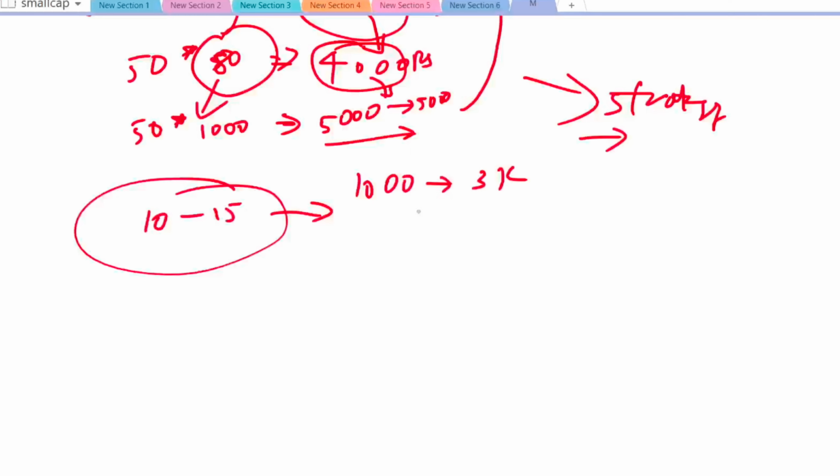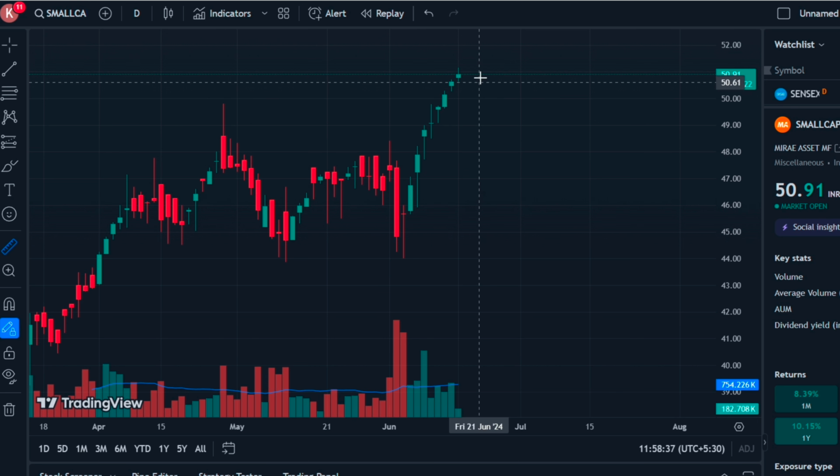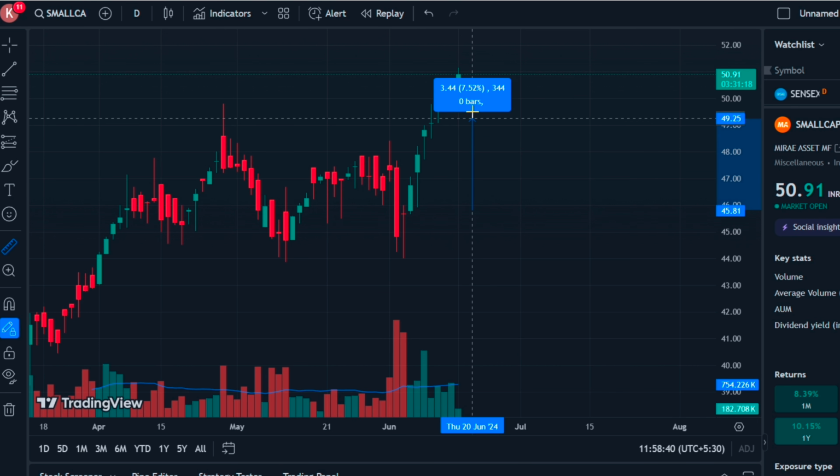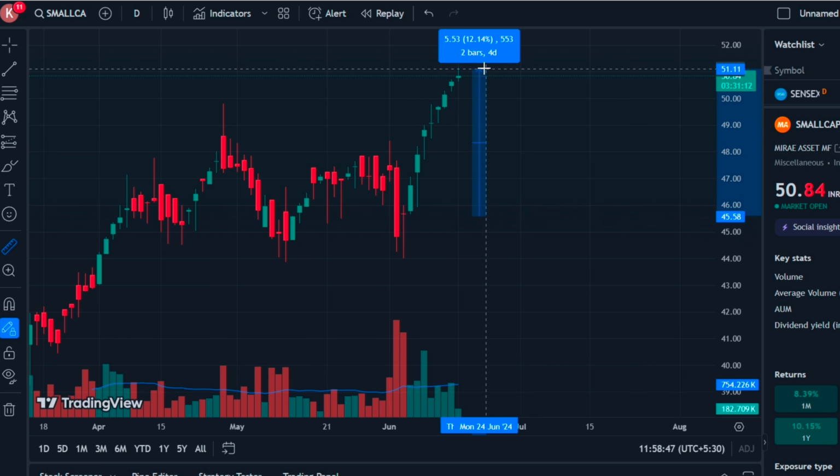Okay, now let's look into this chart. Say for example, if you haven't bought and you are waiting for the dip only, you might miss this rally, right? So we shouldn't miss this kind of rallies. If you would have done an SIP of 3000 also, even that would have gone from the levels of 45 to the levels of 50. Let me measure how much percentage it is. It is almost 12%. We shouldn't miss this kind of rallies as well. So you need to do an SIP as well as follow the strategy. If you do a mixture of both, you will be able to make profits in all possible ways, and no one can stop you from achieving more than 20 to 30% CAGR in the future.